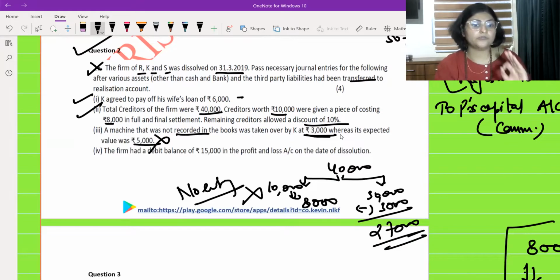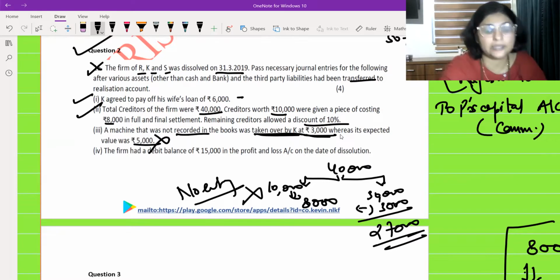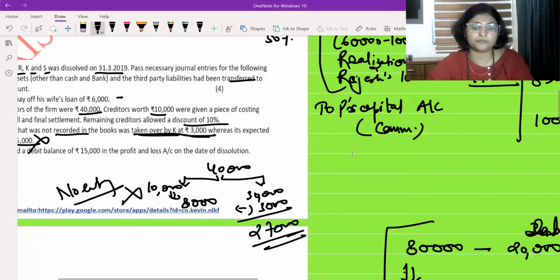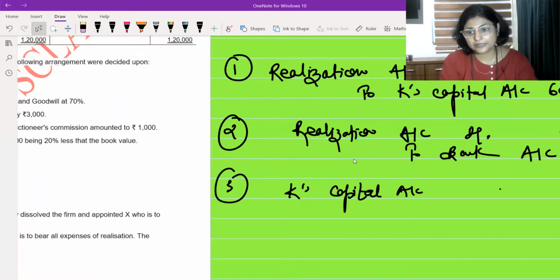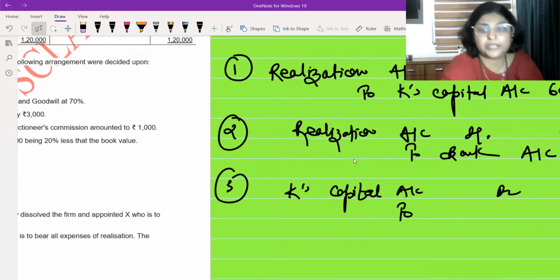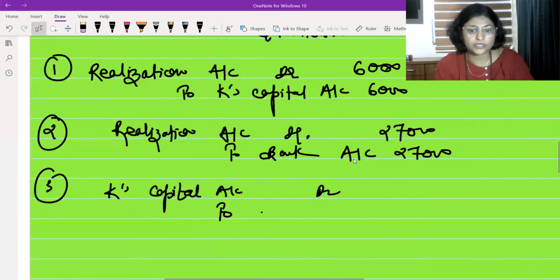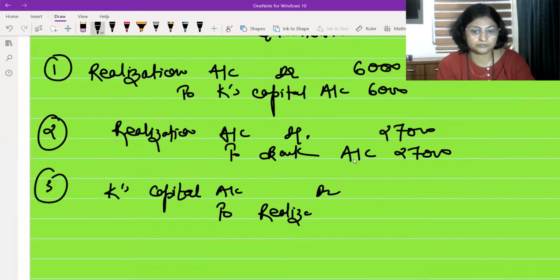What we have to do, we have to take that value which is being taken by the partner. So he has taken over. Taken over means I am going to write it on the credit side of realization account, and the entry is going to be K's capital account debit to realization account. Okay, never write that asset's name.